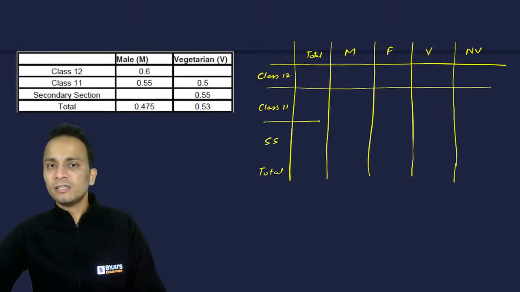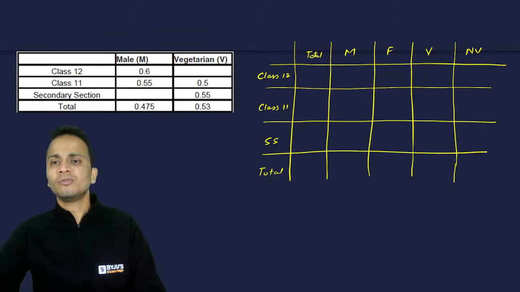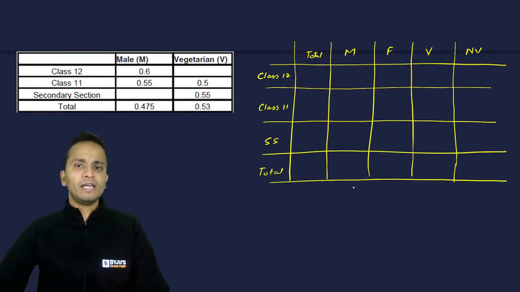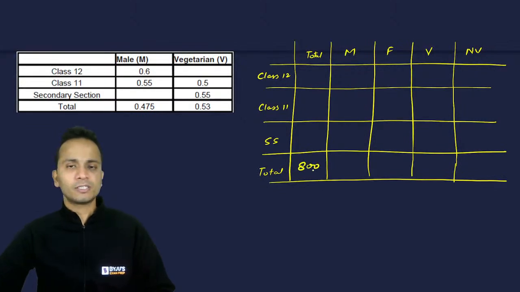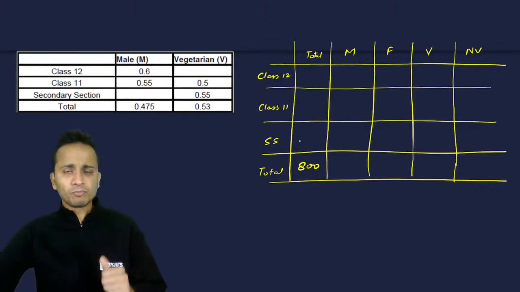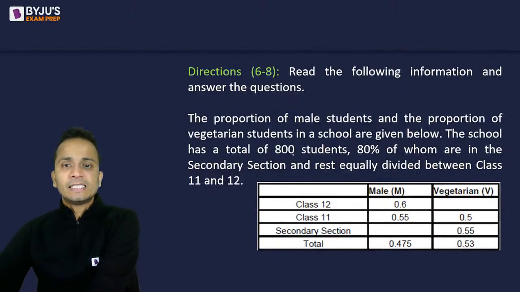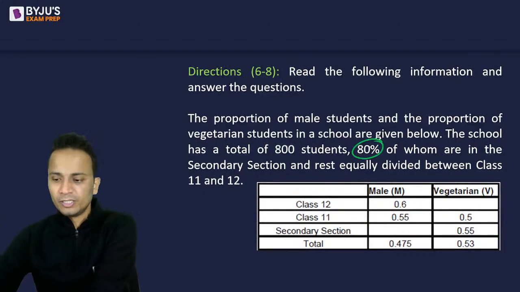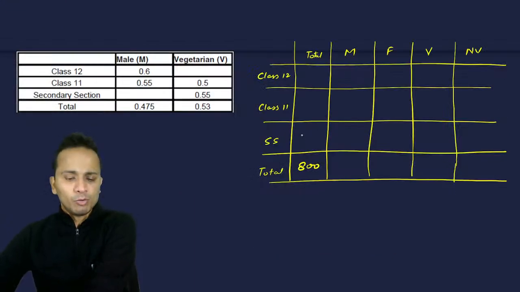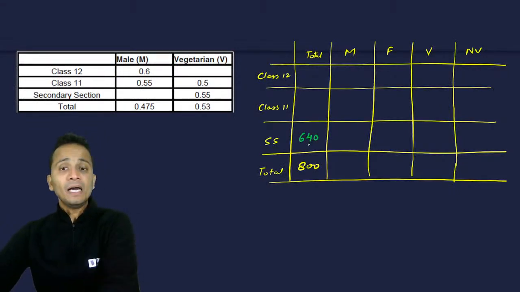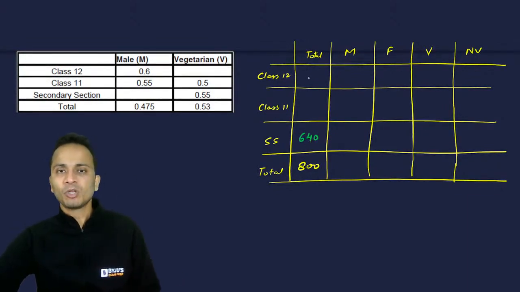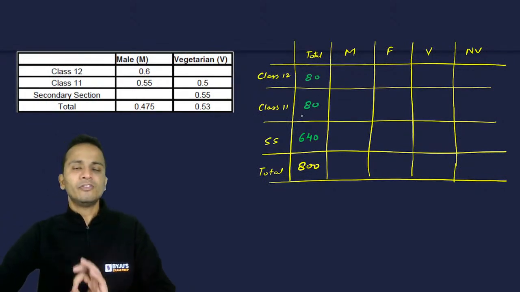So all of you can answer the questions that I'm going to ask you now. First of all, if I divide the total of 800 students among class 12, class 11 and secondary section. It is given that the secondary section has 80% of the students. So 80% of 800 will be how much? It will be, yes, Jaydev, absolutely, 640. Now the remaining 160 students are equally divided in class 12 and class 11.